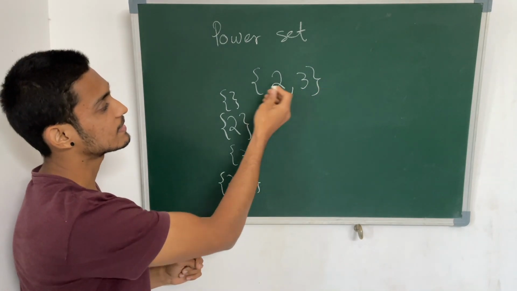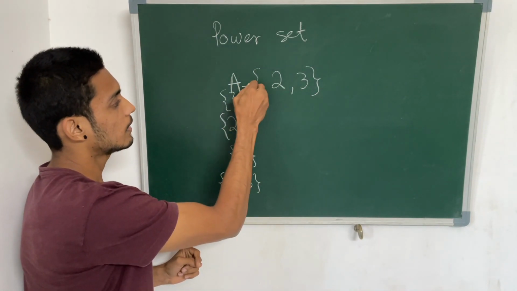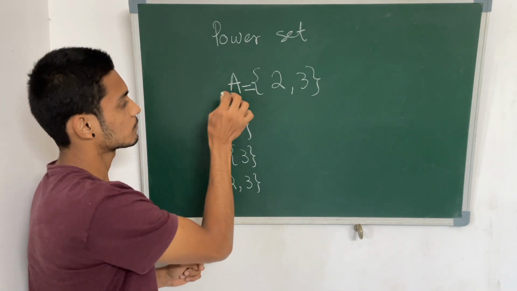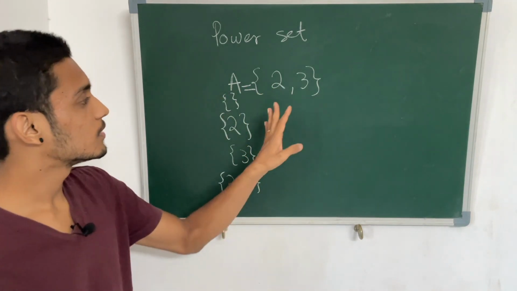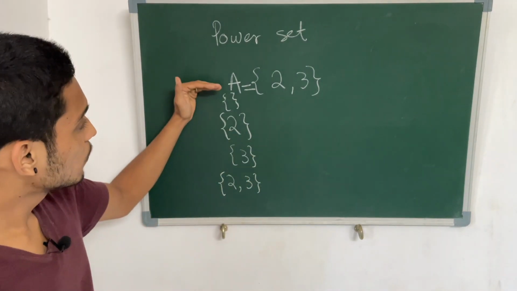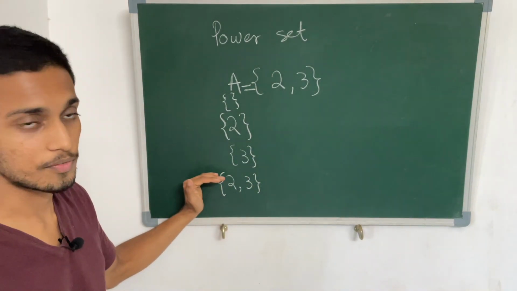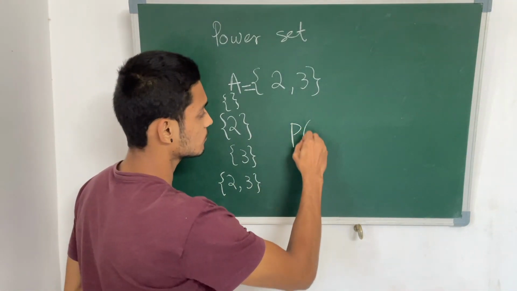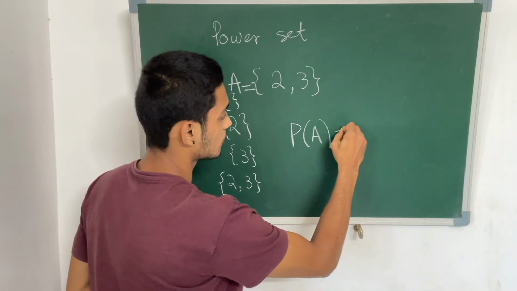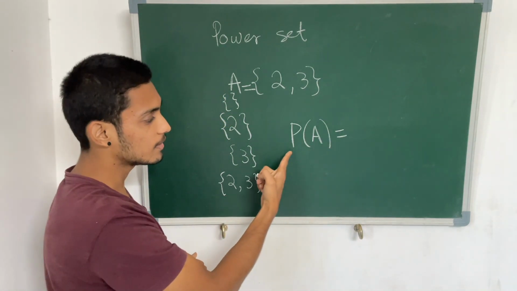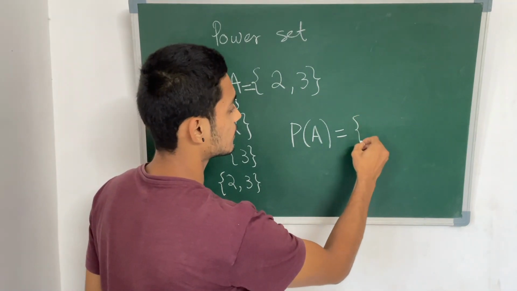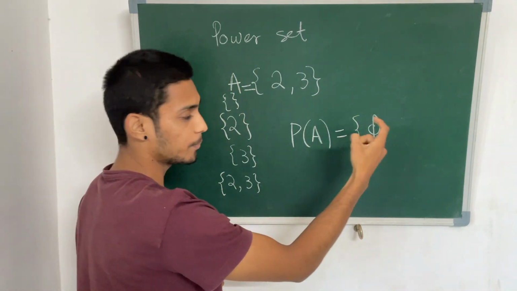So let us say that this set is A. So A is equal to this particular set. Now we have gotten all the subsets of it. So let us just put this into one set. So power set of A is denoted as this. So the power set of A is the set phi, the empty set, and the other subsets.